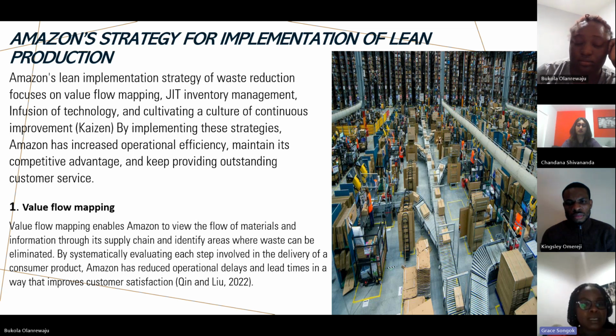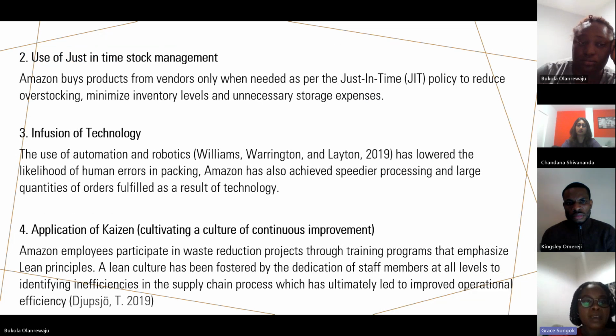The second strategy is the just-in-time stock management. Amazon uses machine learning to predict accurate demand, and it ensures that it buys products from vendors only when needed. This has helped to decrease overstocking and minimize too much inventory, which would have led to increased storage costs. The third option is the use of technology.